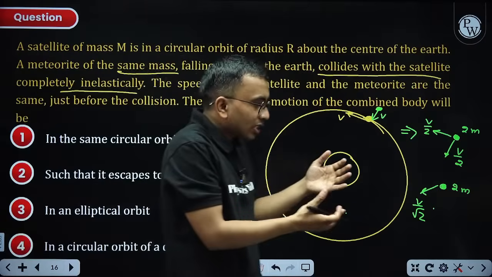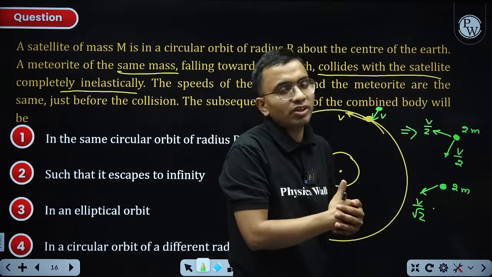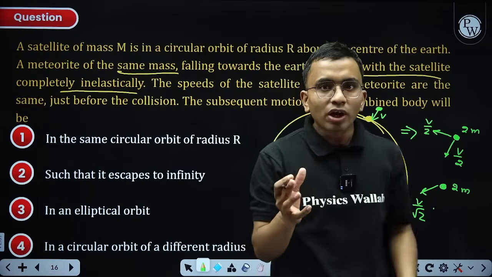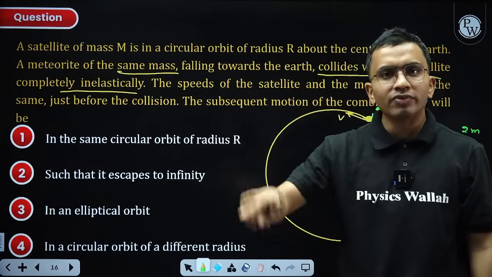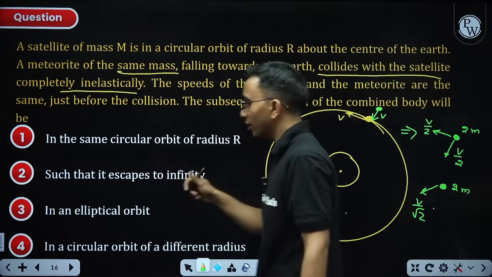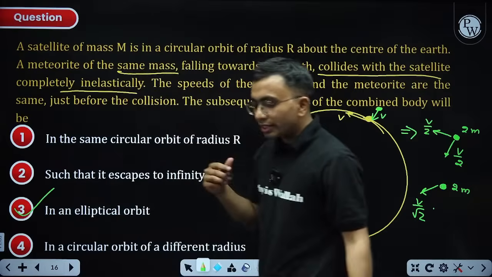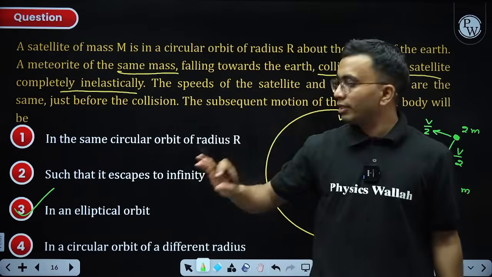So the velocity initially was v, now it is v by root 2. V was root of GM by r. So velocity is lesser than the velocity required to revolve in the circular orbit. So how will the path change? It will become elliptical. If the velocity is lesser than the velocity required to rotate in the circular orbit, it will be elliptical.